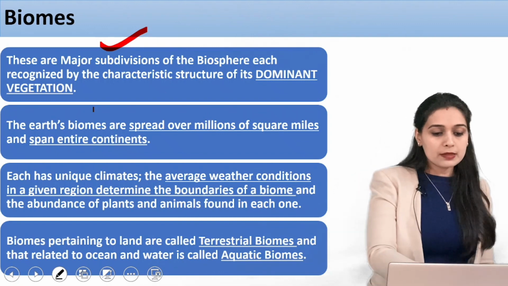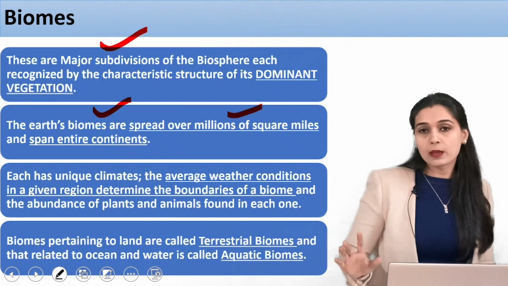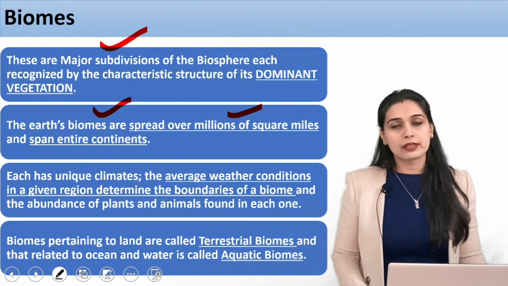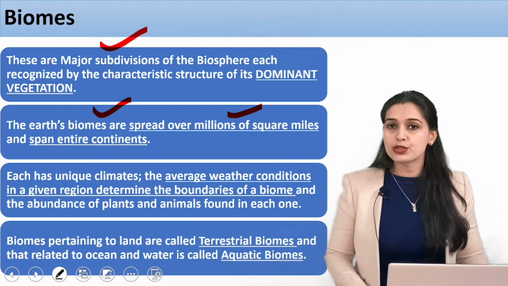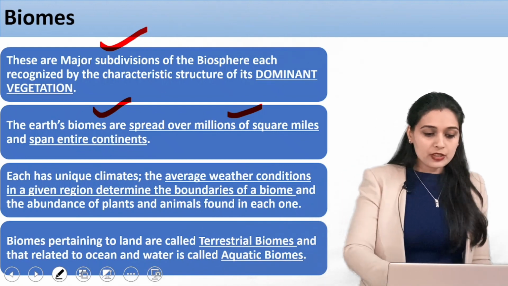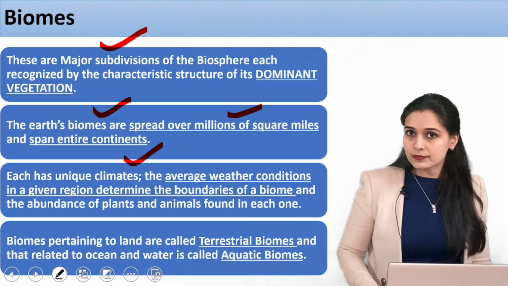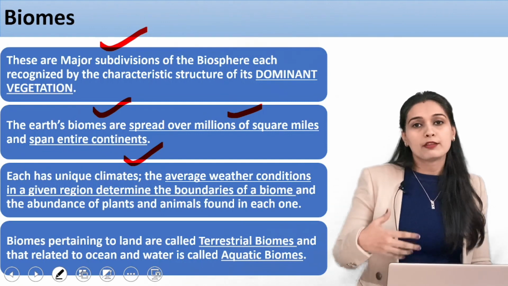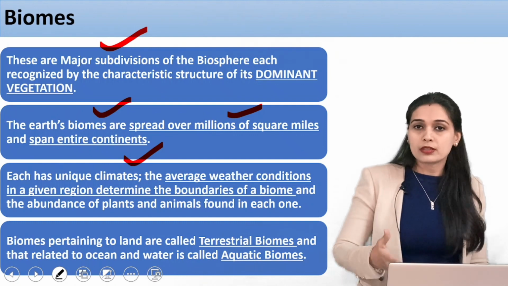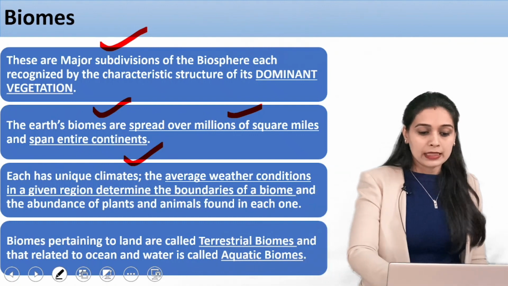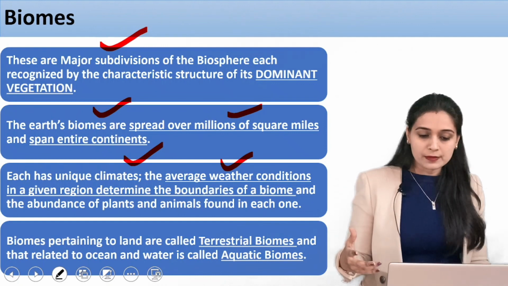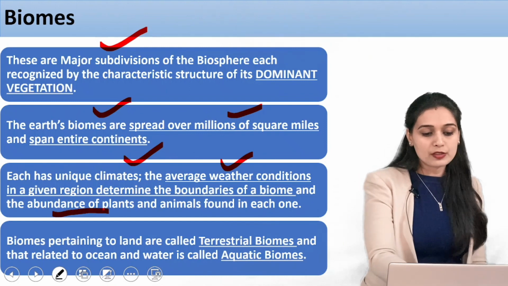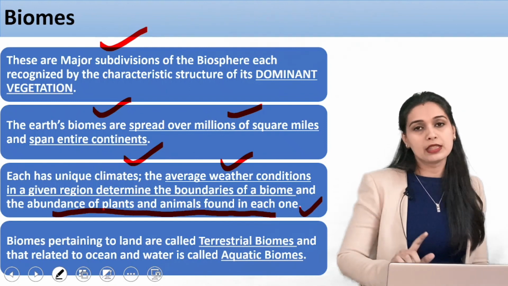Alright, so the Earth's biomes are spread over millions of square miles. They can even span entire continents. So there are very major divisions of the biosphere. Now each has a unique climate. Fine, we've talked about this. They will have a certain type of climate, for example, such and such rainfall. There will be certain weather conditions that will determine the boundaries of a biome and the abundance of plants and animals found in each one.